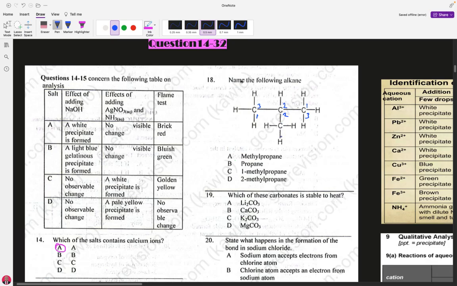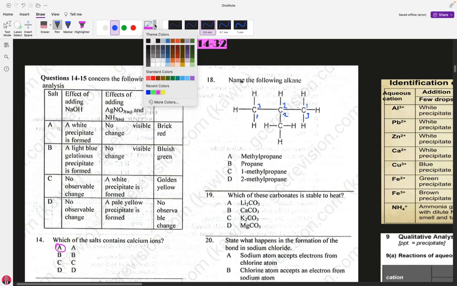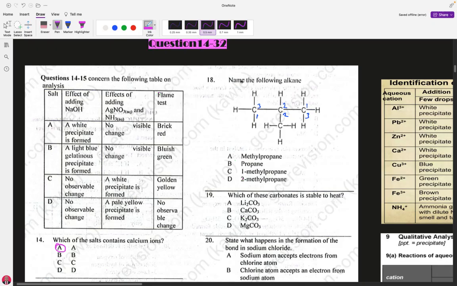Let's go to our answer choices to see if we can find that. Here we have methyl propane. No, according to IUPAC, that is wrong. B, propane. No, according to IUPAC, that is wrong. C, 1-methylpropane is not like that. According to IUPAC, it is wrong. So the right answer here is 2-methylpropane, which is option D. So option D is the right answer for question number 18.